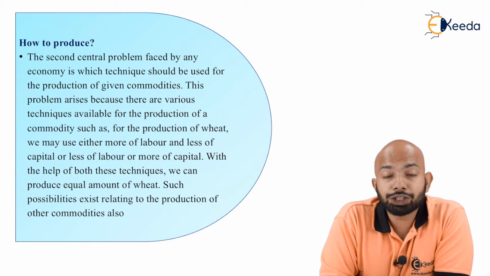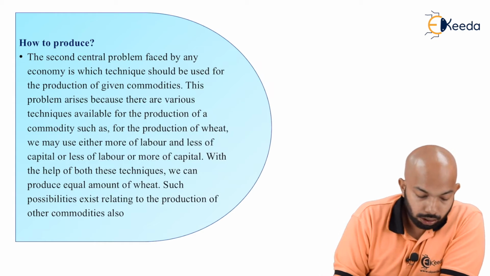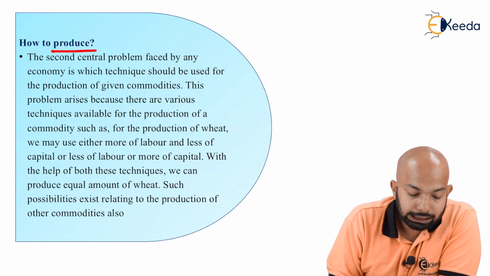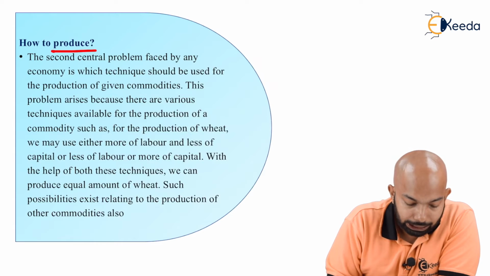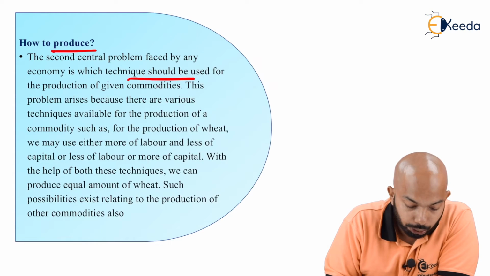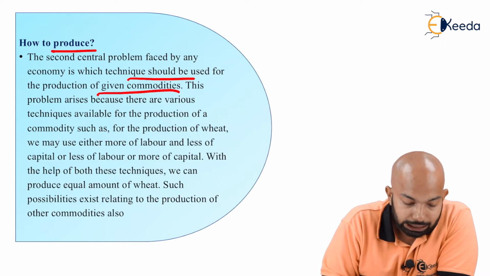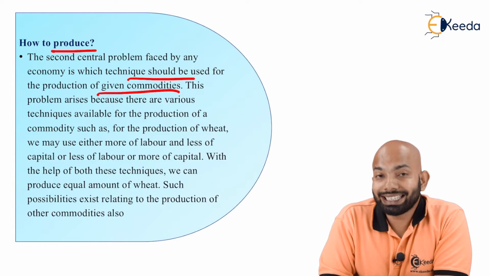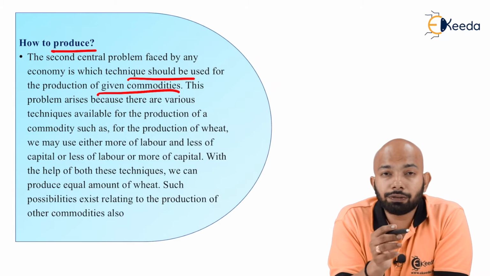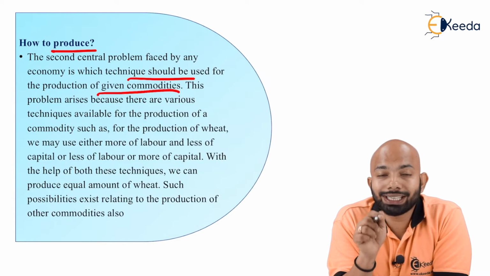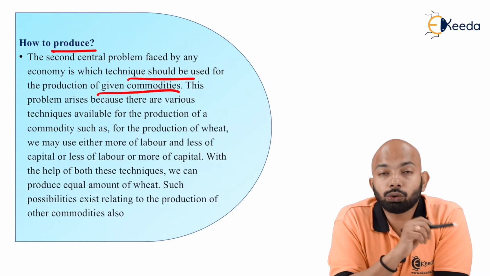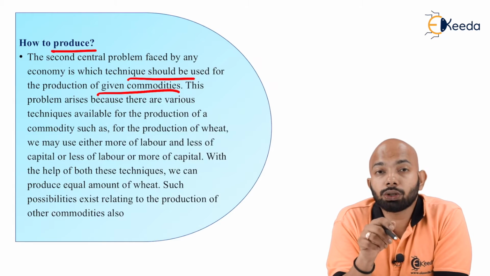Now, the next question refers to how to produce. The second central problem faced by an economy is which technique should be used for the production of given commodities. How to produce, what technique is supposed to be used, because we need to figure out the most efficient way using fewer resources here. These are the two criteria that we need to figure out.